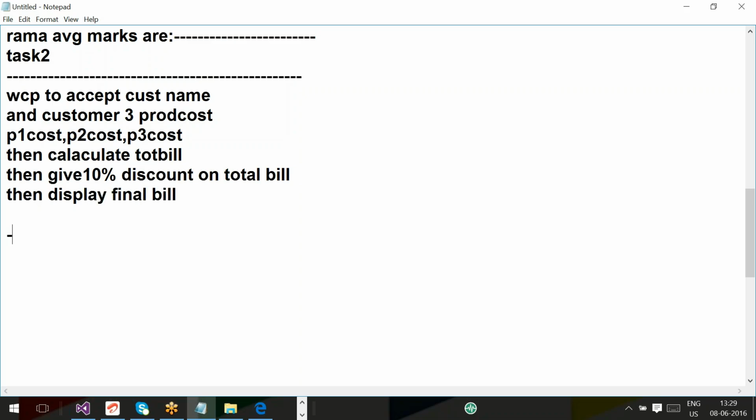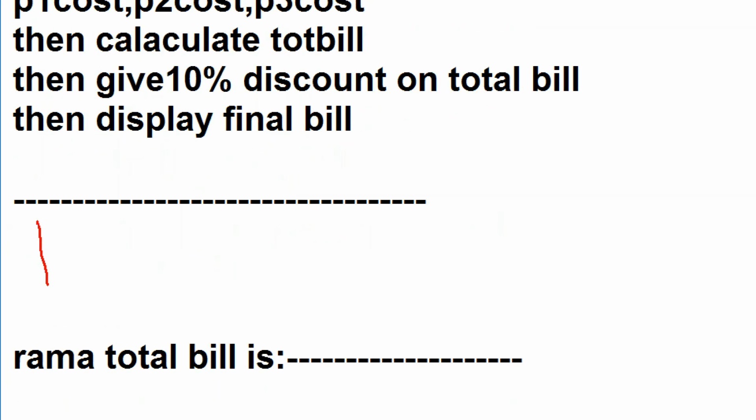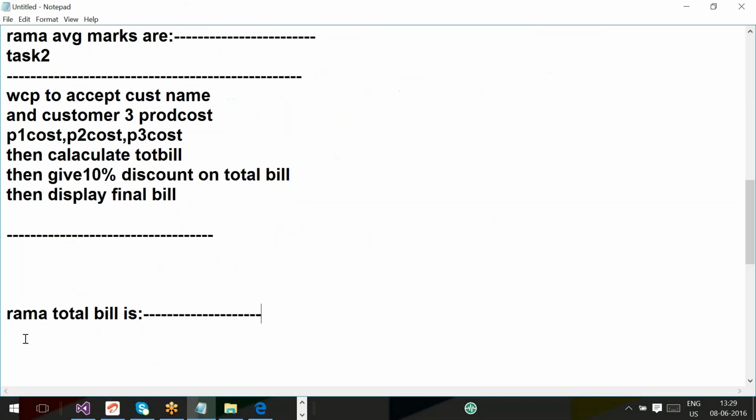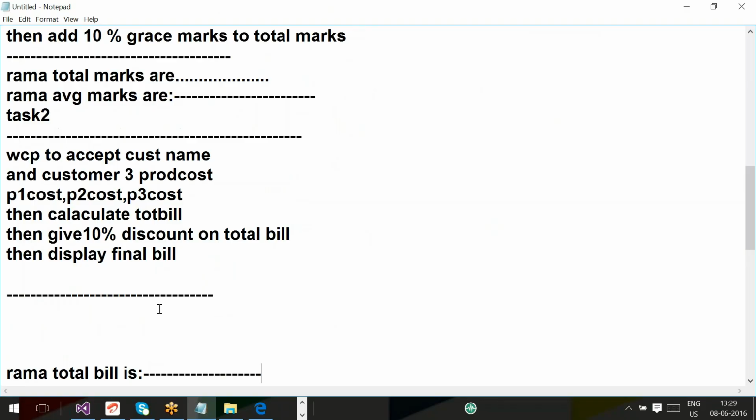You have to accept so many values, so you will have many statements to accept inputs from the user, but the output should be final: Rama total bill is, like that.